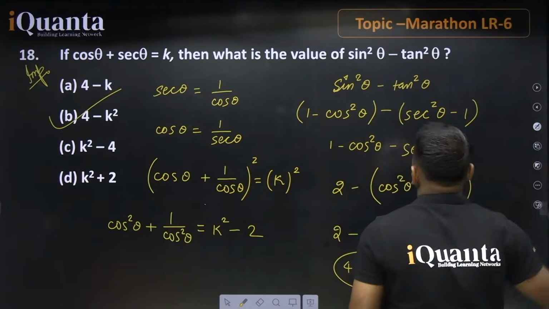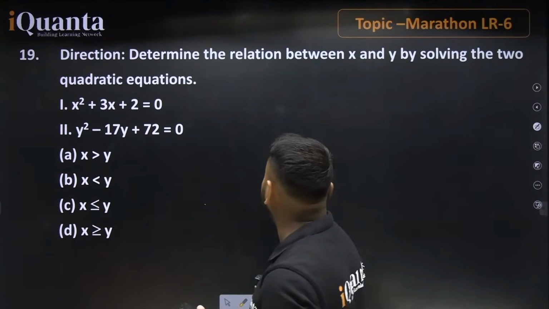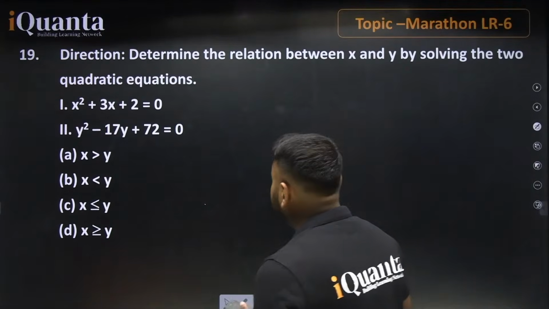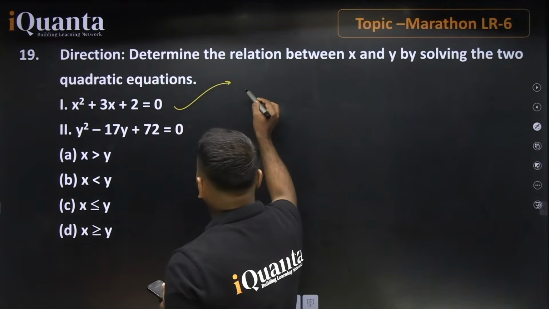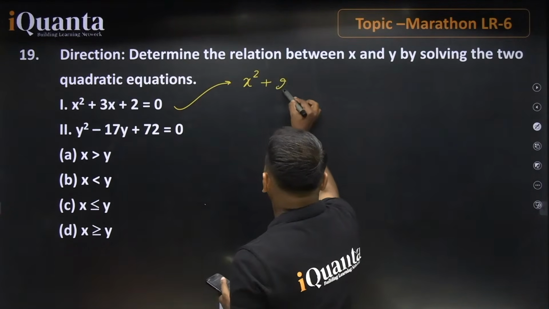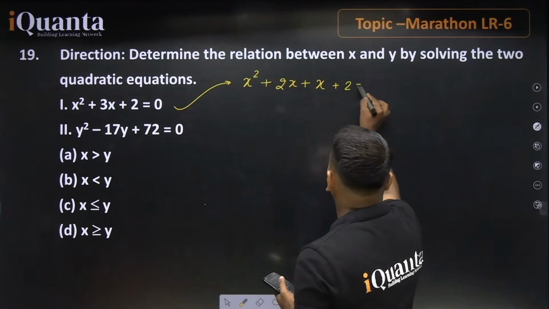Now let's have a look at another question. Determine the relation between x and y by solving the two quadratic equations. The first equation can be written as x square plus 2x plus x plus 2 equals 0.